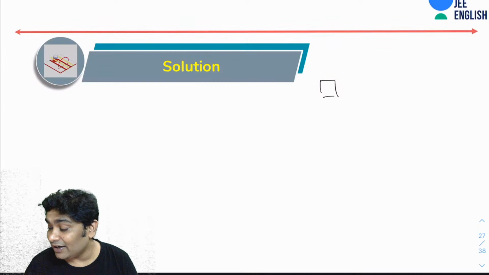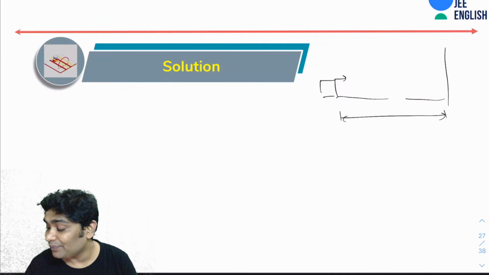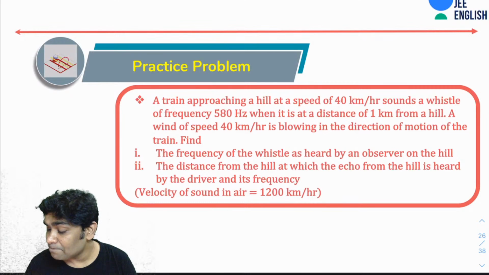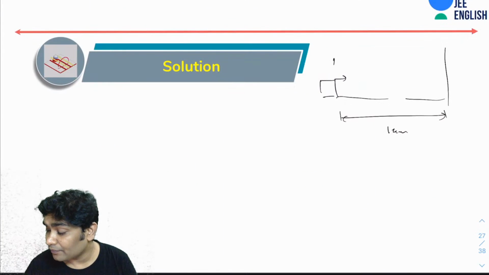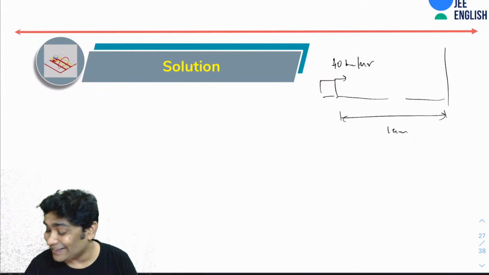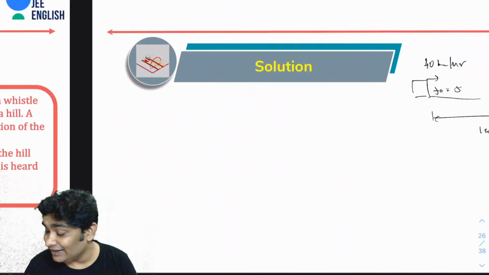So here is your train. It is moving towards a hill. So here is a hill, and initially the distance is 1 kilometer. So the first part is pretty easy. Yeah, 40 km per hour is the speed of the train. Frequency it emits, f naught, is 580 hertz.